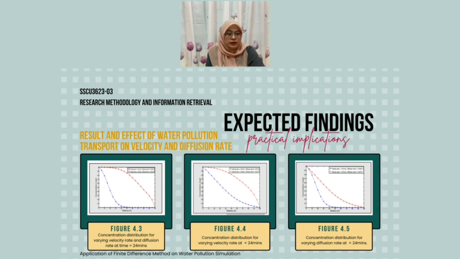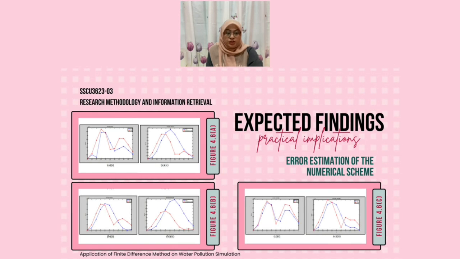Figure 4.5 shows that when the diffusion rate is high, the pollution spreads faster while the velocity rate is kept constant. As previously discussed, even if the velocity is constant, the spreading of the pollutants is faster with a higher rate of diffusion. Based on figures 4.3 and 4.4, the results show that when the two important parameters in transport of pollutants, velocity and diffusion rate, vary, the spreading of the pollutant will be affected. As a result, water pollution concentration transport with higher velocity and diffusion will spread faster than with lower rates.